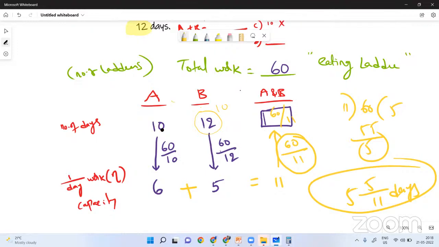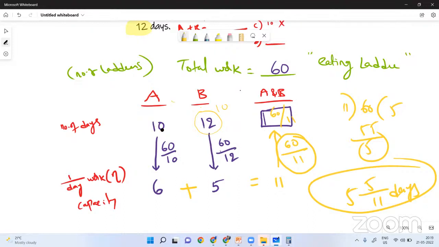Okay, but this is a very interesting and easy method. And trust me, without changing this diagram, I can solve any problem in time and work. And yes, the biggest question you have in your mind, why the number 60? It was not given in the question, but why did you consider 60? Just to make the calculation simple, I considered 60, and that 60 is the LCM of 10 and 12. That's it. To make calculations simple, I consider 60.